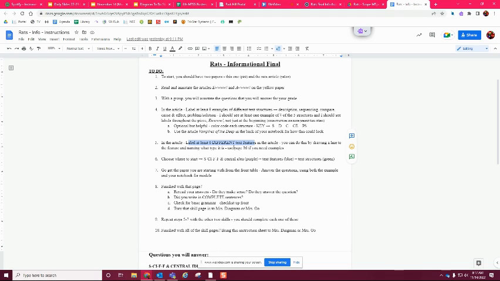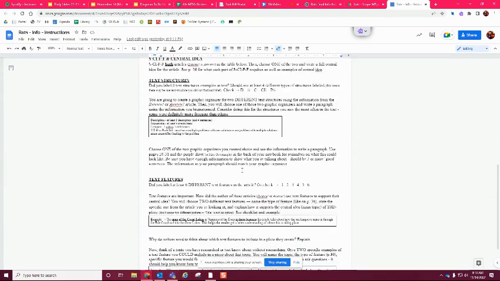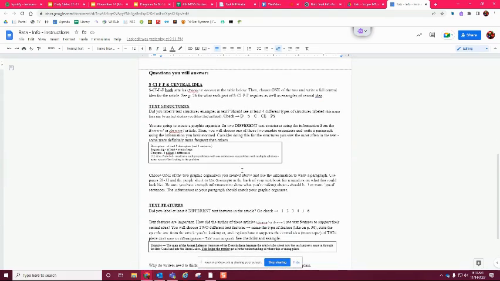That could be part of class 1. It just depends on how you spend your time. But then we're going to see what's going on from there. So what we've done so far is you have taken this whole informational final. I have these questions I have to answer. You're annotating those questions so that you remember and you're actually reading the questions on things that you're going to have to answer as you're doing this entire final.